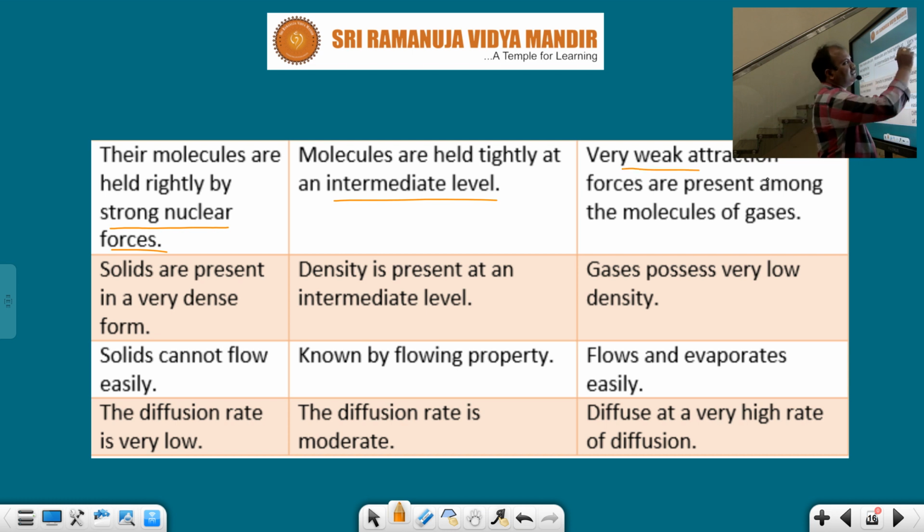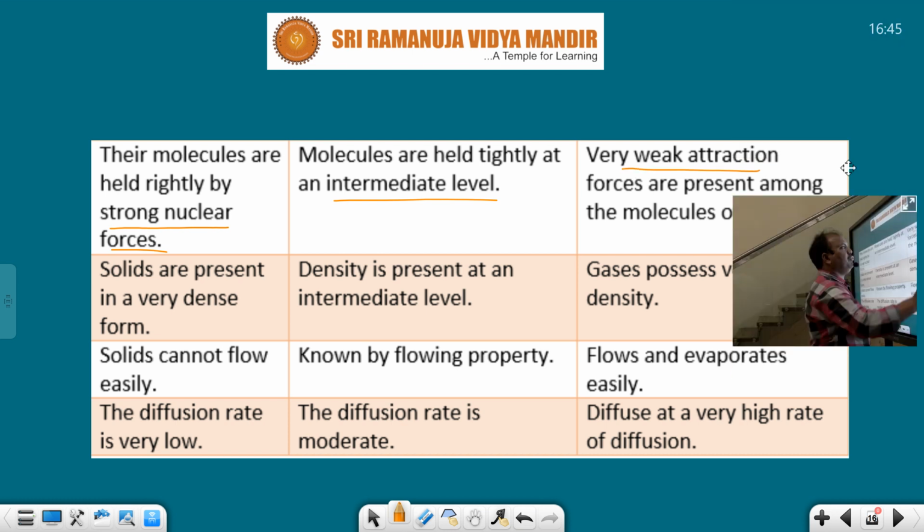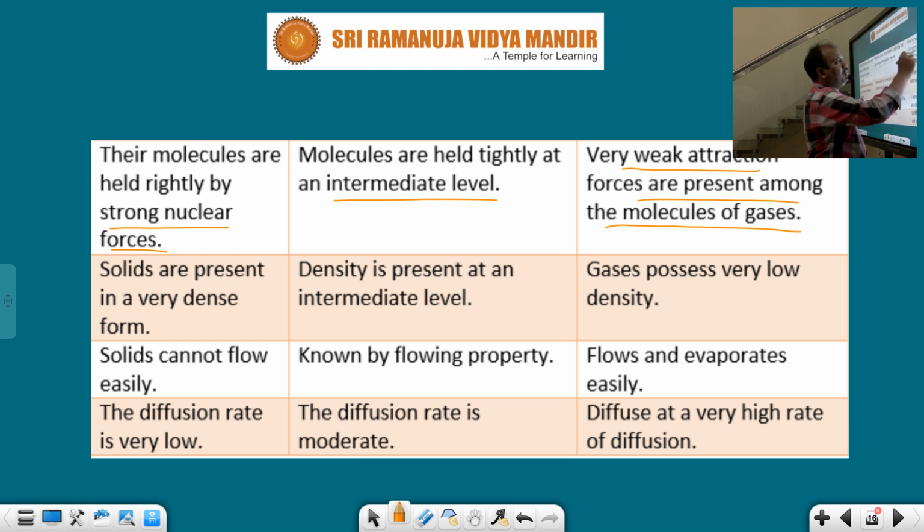In the case of gases, very weak attraction forces are present among the gas molecules. So here the intermolecular spaces are more. That's why the intermolecular force of attraction in gases is very low. So the intermolecular force of attraction is strong in solids, less in liquids, and in gases it is almost negligible, very weak.